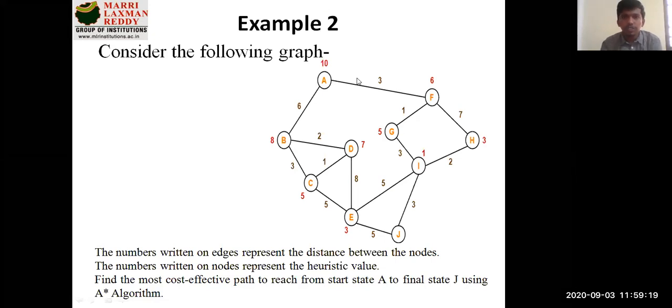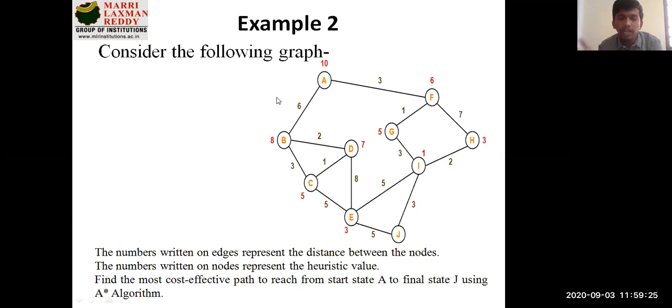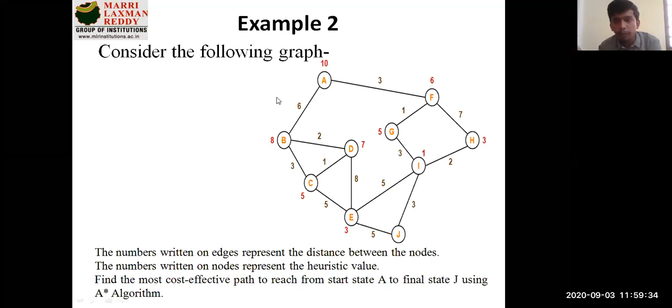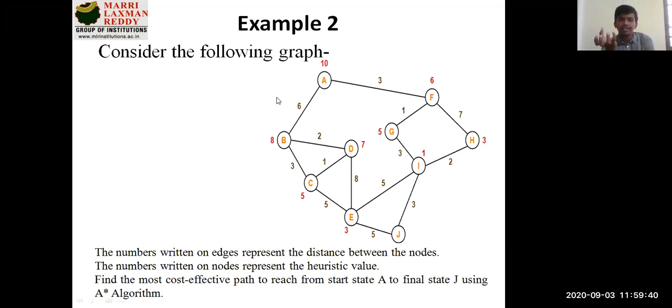Okay. So this is the other example coming to your tree traversals. Previously we have seen how it is applied in the puzzle. Now we'll try to apply this with respect to graph traversal. So here the question is, find the most cost effective path to reach from start state A to final state J, using the A star algorithm.